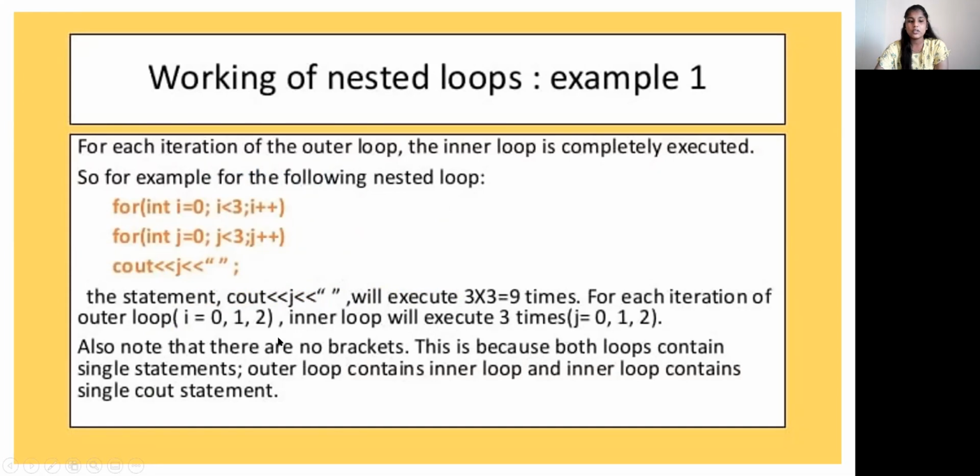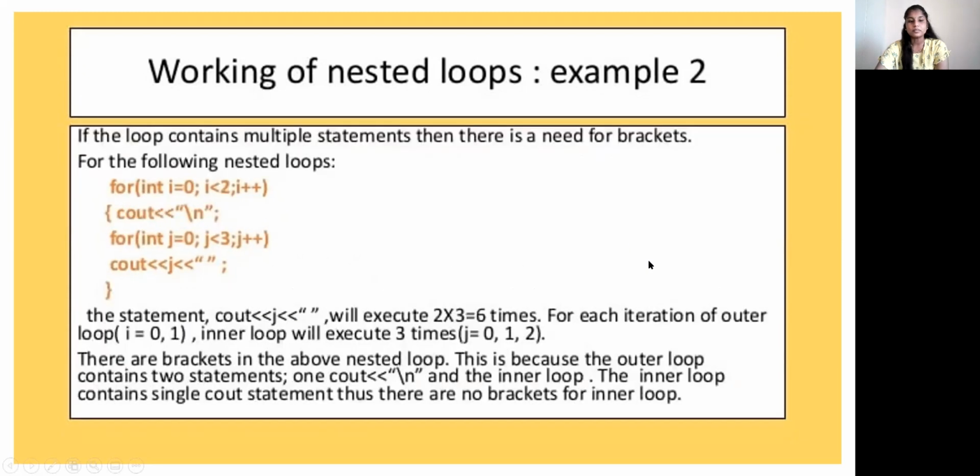For each iteration of the outer loop, i is equal to 0, 1, 2. The inner loop will execute 3 times, that is j equal to 0, 1 and 2. Also note that there are no brackets. This is because both loops contain single statements. The outer loop contains the inner loop and the inner loop contains a single count statement.